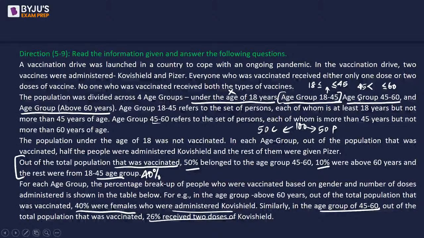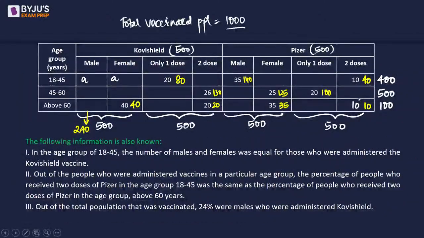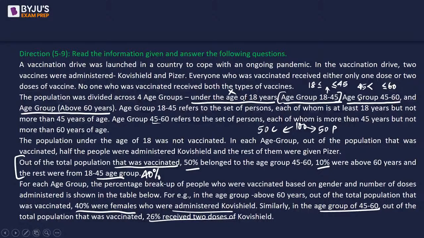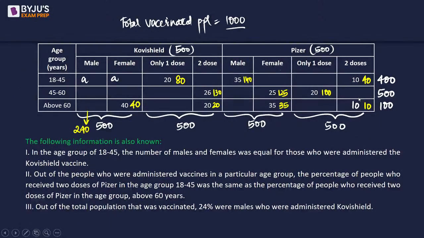Out of the total population that is vaccinated, 50% belong to the age group 45 to 60, 10% were above 60, and remaining 40% were there. Population under the age of 18 was not vaccinated, okay, that is also fine. For each age group, the percentage breakup of people vaccinated was based on gender and number of doses. 40% were females who were administered Covishield.